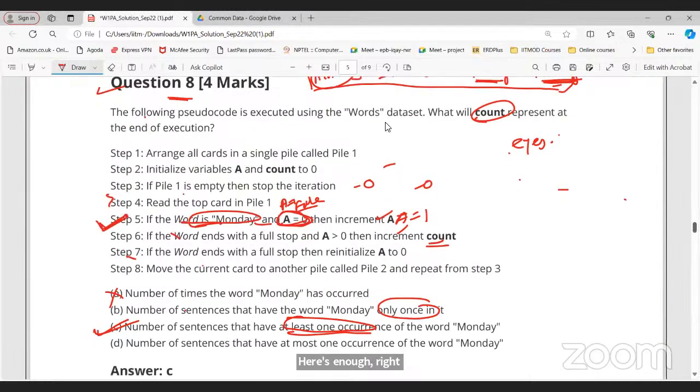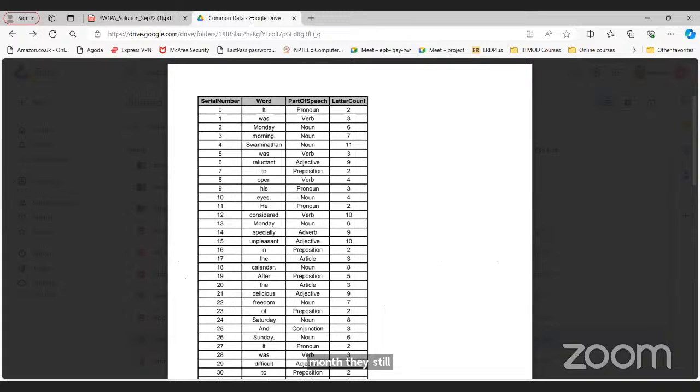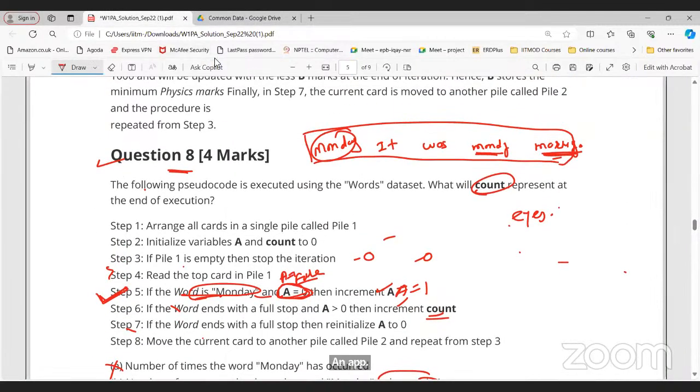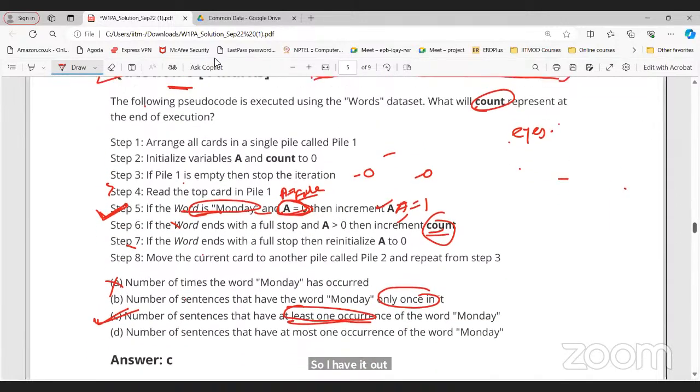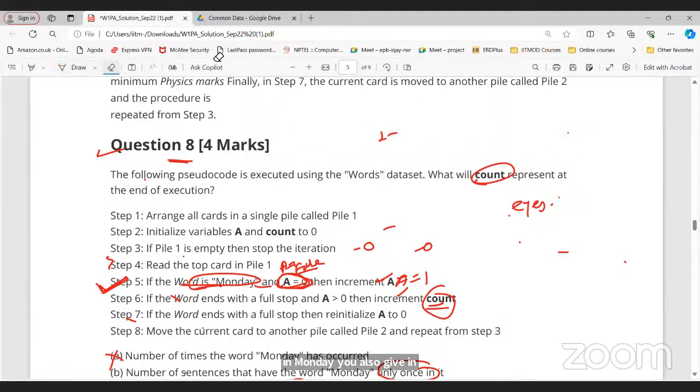Sir, I have a doubt. If Monday has a full stop, then what will we do? Sorry, can you repeat? Row number 13, Monday is also given. Sir, if Monday is also having a full stop, then what will we do? Okay, so let's consider this scenario. One sentence is considered. Monday is there, it means we are going to increment the count. That's it, right? Even if Monday comes with a full stop, the same thing happens. Then increment the count, A equal to A+1.